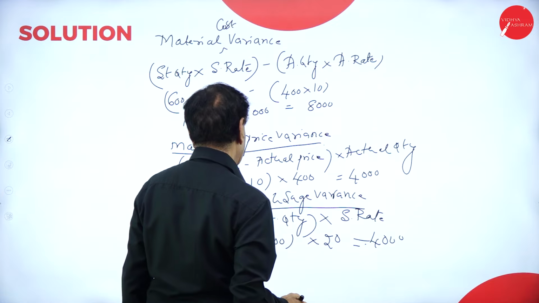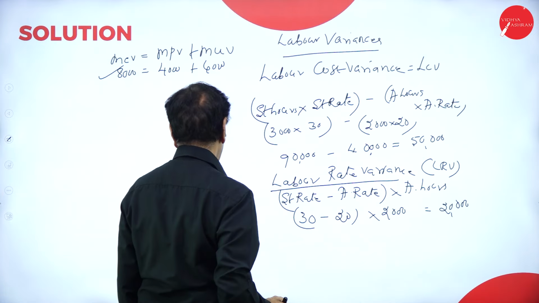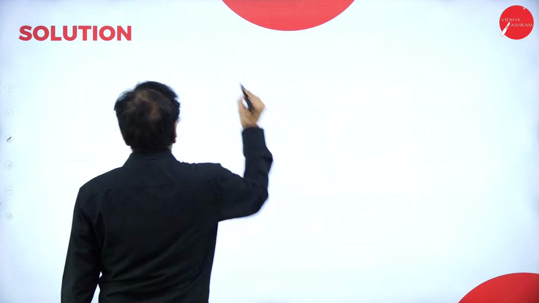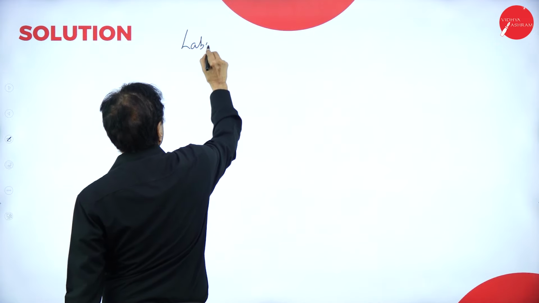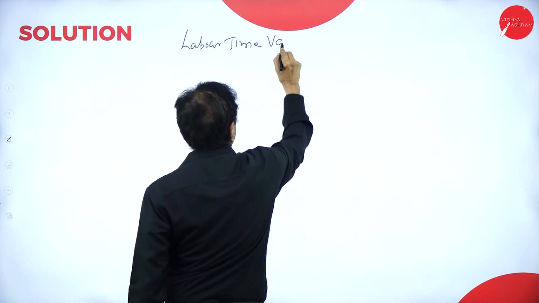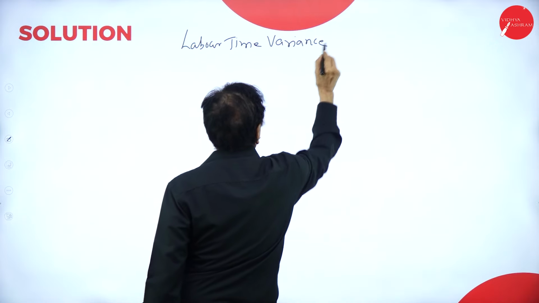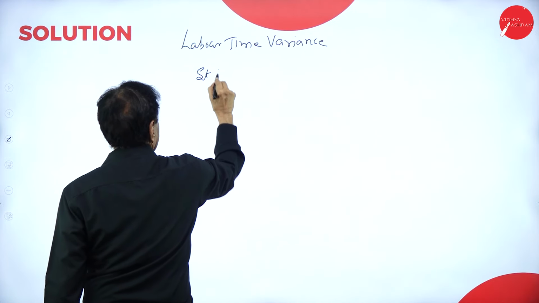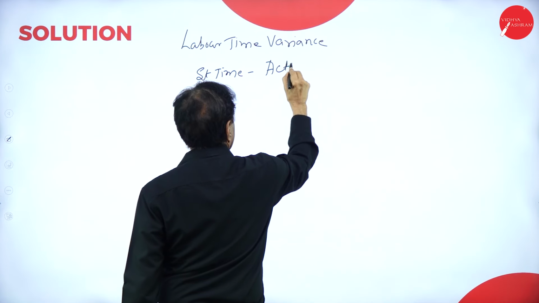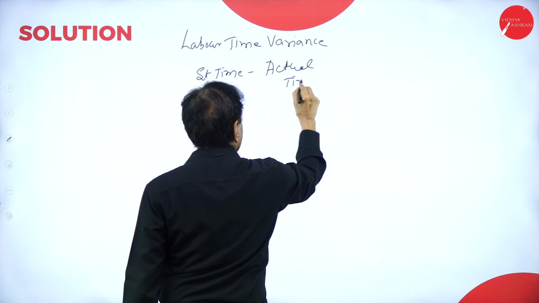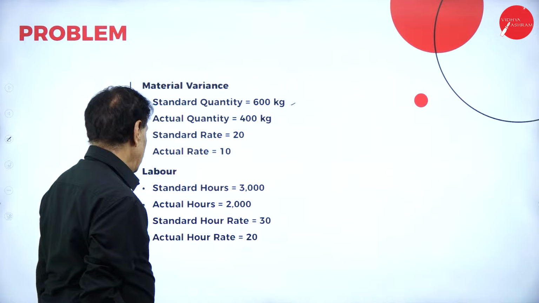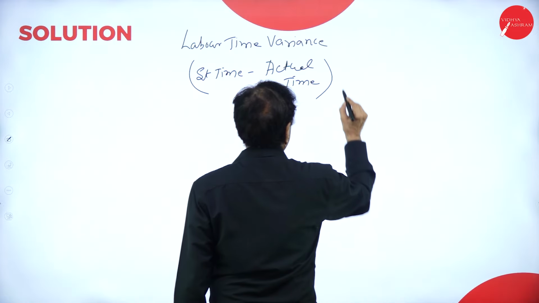So which variance is over? Come back here. This over, this over. Labor time variance. Standard time minus actual time, see that, standard time minus actual time into standard rate.